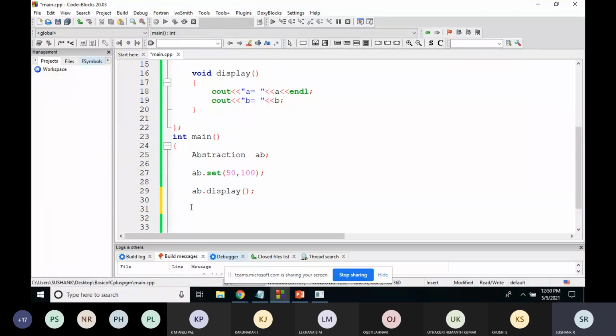Is this concept clear? The data abstraction. See, abstraction means you are not worried about the details. You will just call the function and you are not worried about the implementation of that function. You will directly get the output. Is this point clear? The data abstraction. See, data abstraction and data encapsulation will look similar.